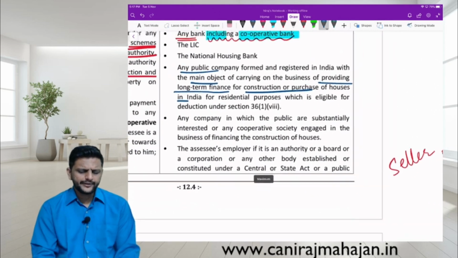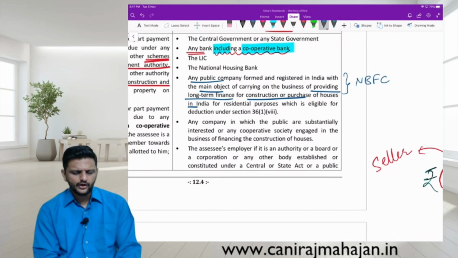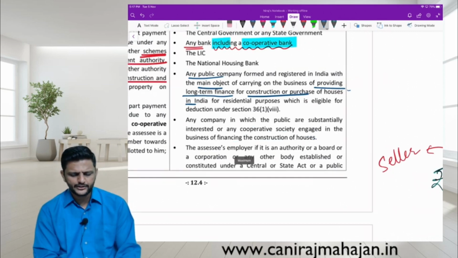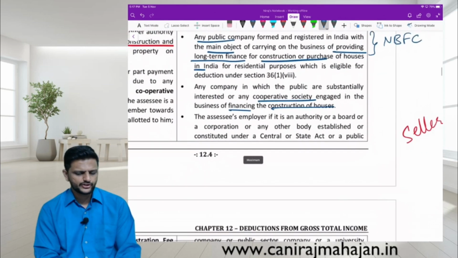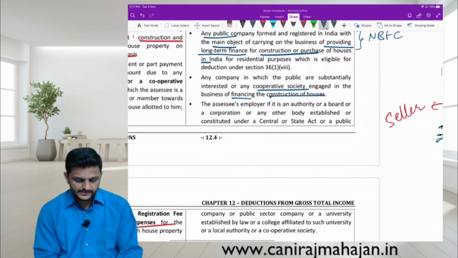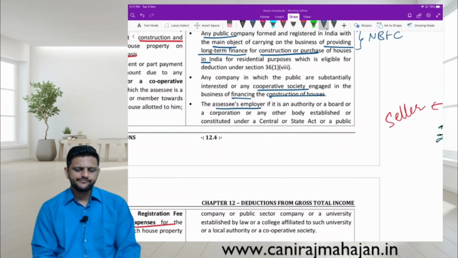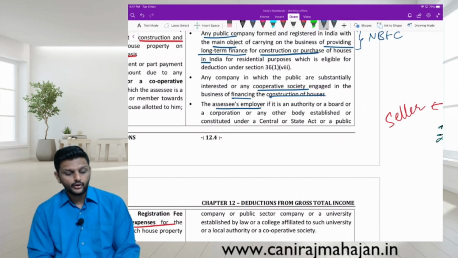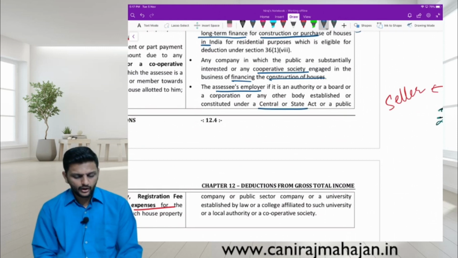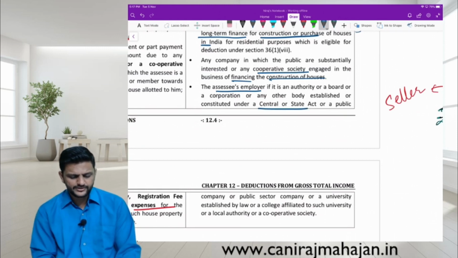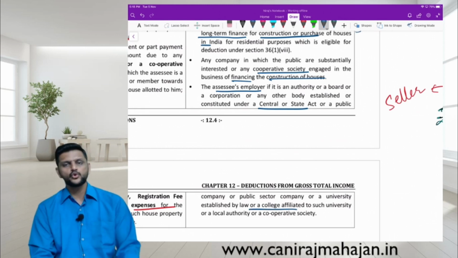Then, any company in which the public are substantially interested, or any cooperative society engaged in the business of financing construction of houses. Same over here. That means it will be allowed if it is a public company and the loan is given for financing construction of houses. And the assessee's employer, if it is an authority, board or corporation or any other body established or constituted under a Central or State Act, or a public company or public sector company, or a university established by law or a college affiliated to such university, or a local authority or a cooperative society.